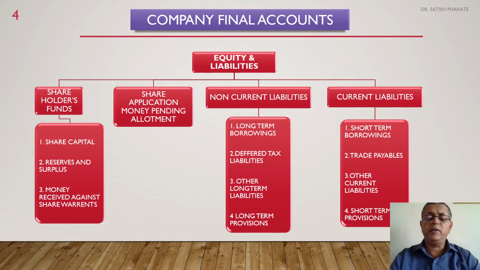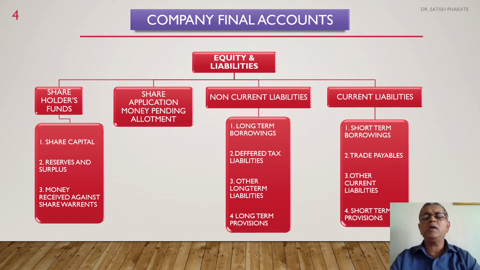In non-current liabilities, there are the following items. Number one, long-term borrowings. That is, borrowings made by the company from financial institutions, NBFCs, or any banking companies for a long span of time, for long-term purposes, that is, for acquisition of assets, in the form of term loans, working capital loans, as the case may be.